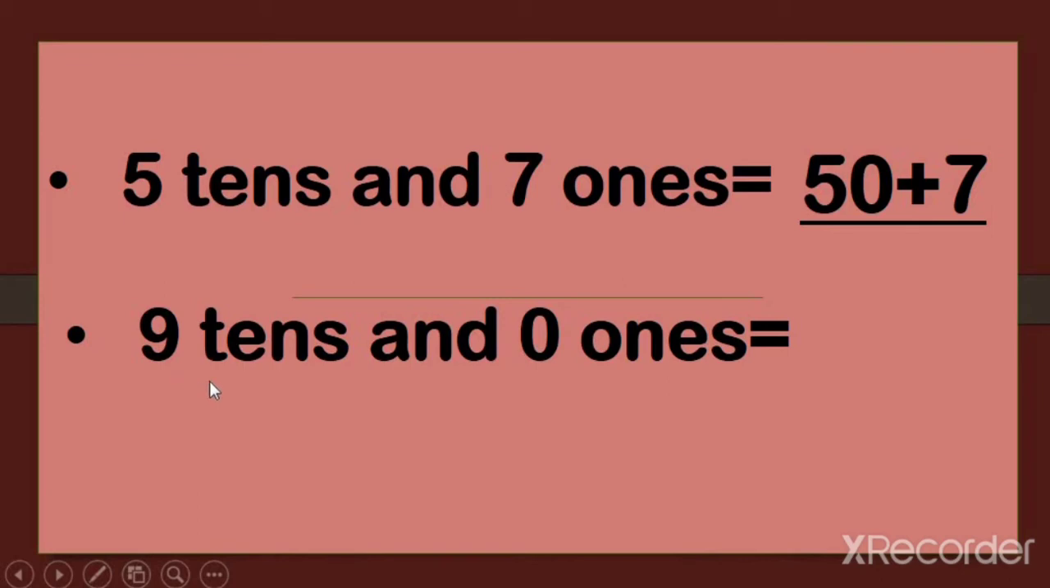Then we have 9 tens and 0 ones. Look, here we have a 0 at ones place. So how can we write this number in expanded form? Observe. Think in your mind what we have to write. Here at ones place we have 0. So first of all we write number 90, put the addition sign and write number 0. 90 plus 0.